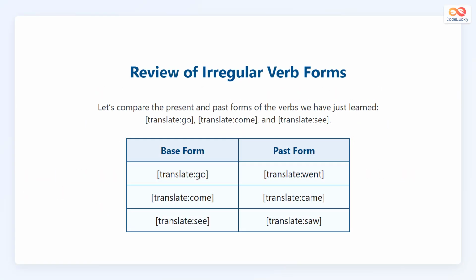Let us review the 3 irregular verbs we just learned. The verb go becomes went in the past. The verb come becomes came. And the verb see becomes saw. These changes are not regular and must be memorized. When learning irregular verbs, it helps to create simple sentences and repeat them often to remember how the forms change between present and past.